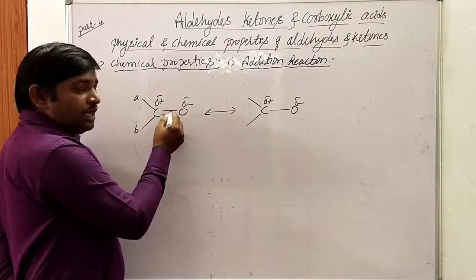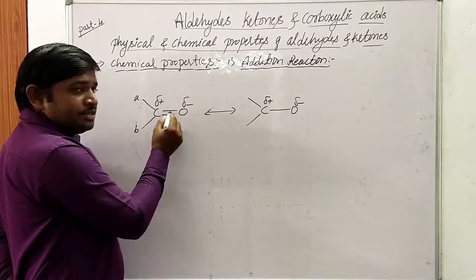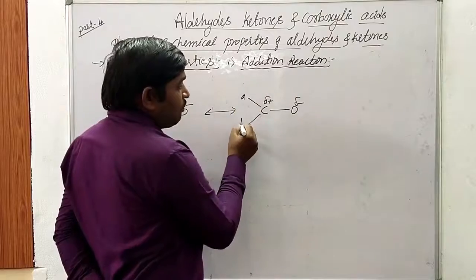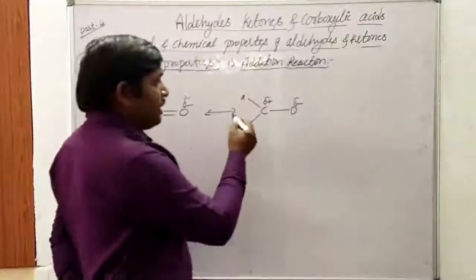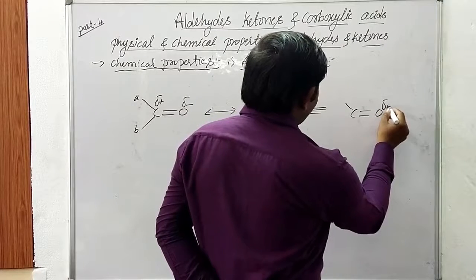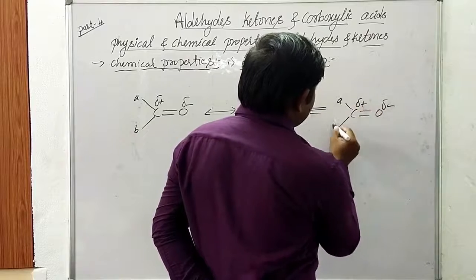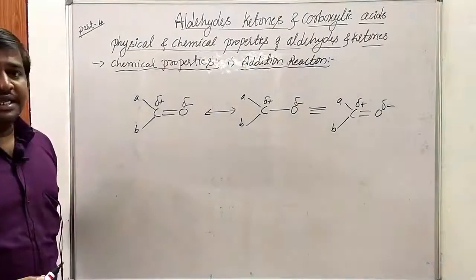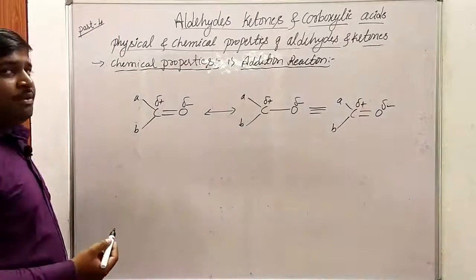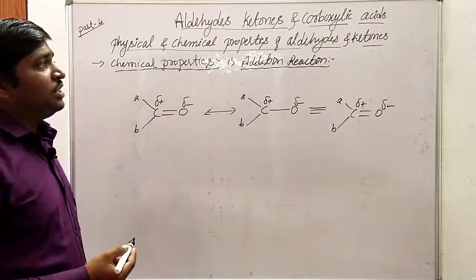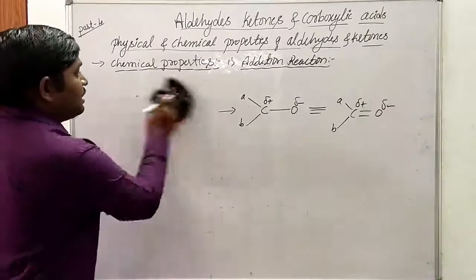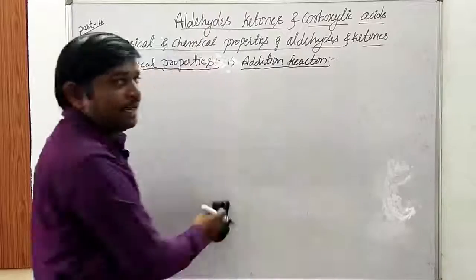Ultimately the pi bond is cleaved and a new bond is formed, and the oxygen gets a negative charge. So this is the formation of polarity. This can also be represented as C double bond O with delta minus and delta plus. This is A, this is B, the general form of aldehydes and ketones. Now let us consider some chemical reactions, the addition of HCN to the corresponding aldehydes as well as ketones. Let us consider the general mechanism of addition of HCN to aldehydes and ketones.